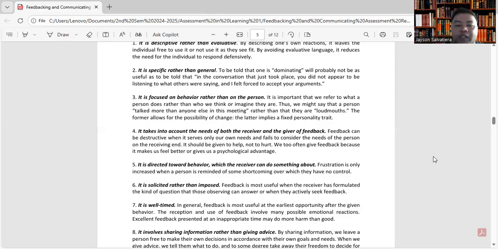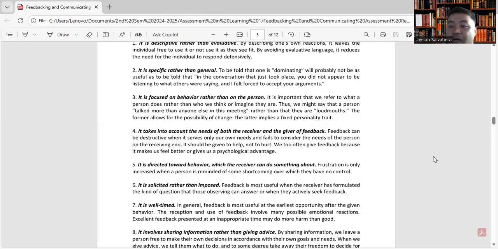So frustration is only increased when a person is reminded of some shortcoming over which they have no control. Okay? So baka mamaya mga students, eh, lalong-lalo na sa pagbibigay ng mga comments, wag po tayong ma-frustrate.